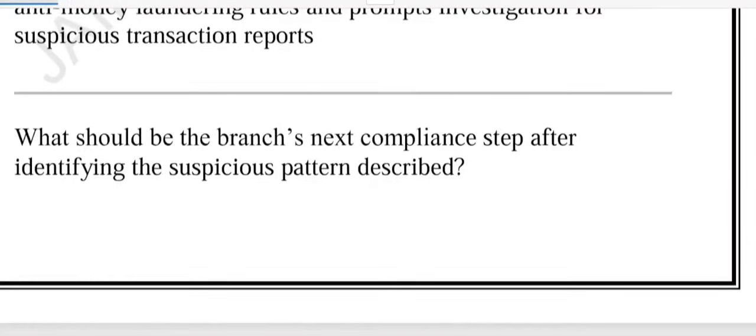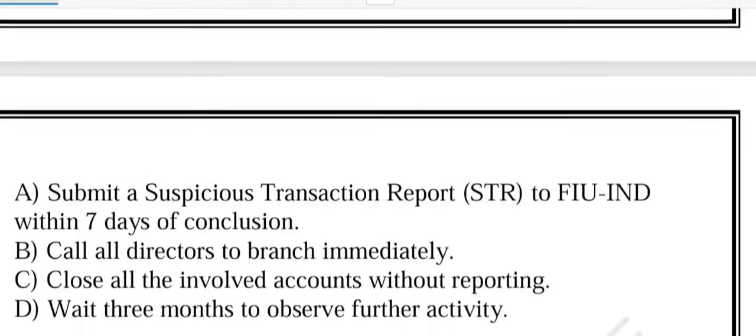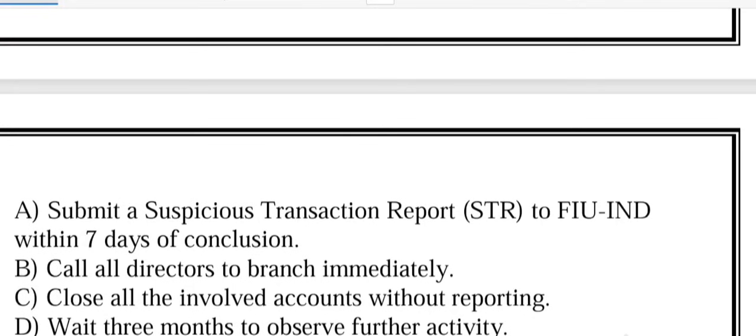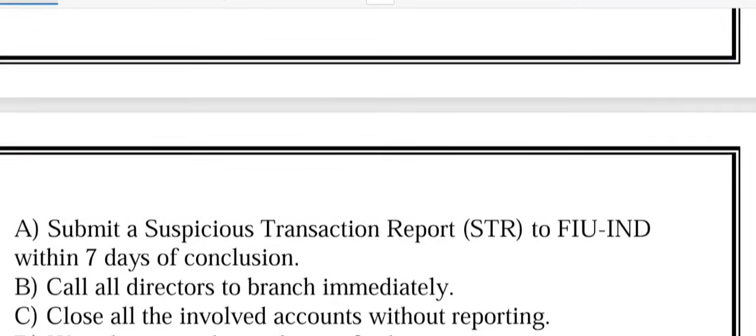Now let's look at the second question. What should be the branch's next compliance step after identifying the suspicious pattern described? Now it is clear that yes, there is a suspicious pattern. Option A, submit an STR to FIU-IND within 7 days. B, call all directors to the branch immediately. C, close all the involved accounts without reporting. D, wait 3 months to observe further activity. Obviously option A is the correct one.